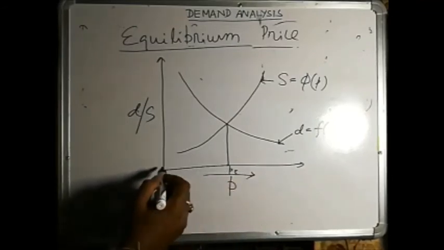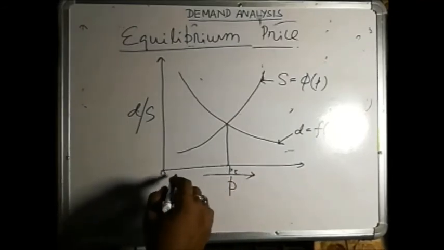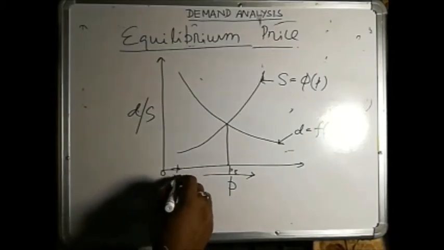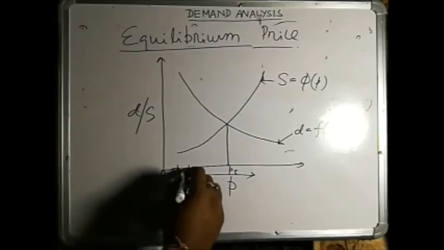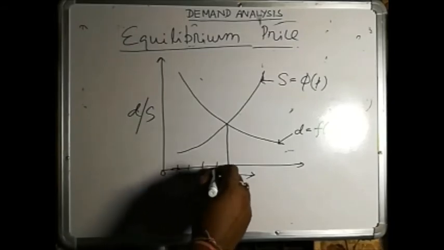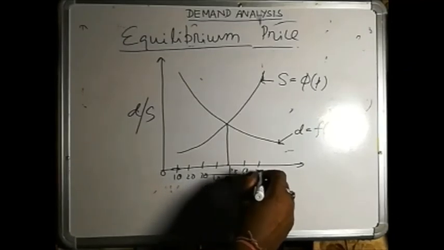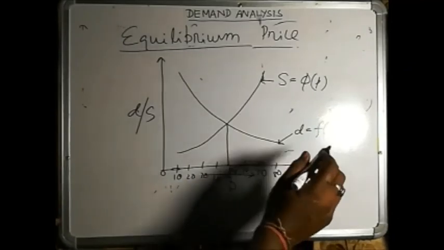Since different countries use different currencies, if we take rupees, we mark 10 rupees, 20, 30, 40, 50, 60, 70, 80 and so on.